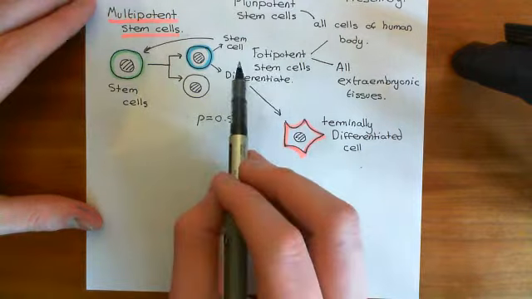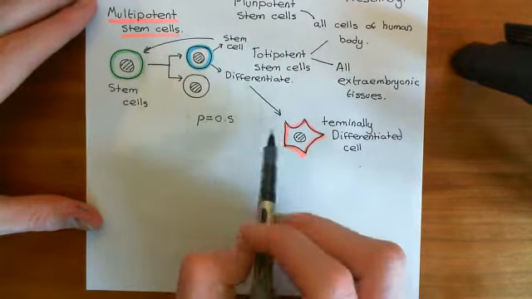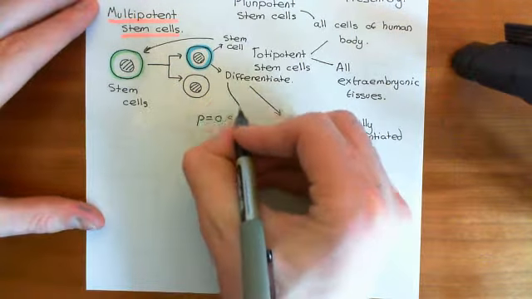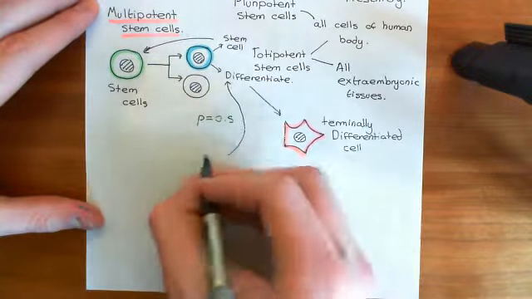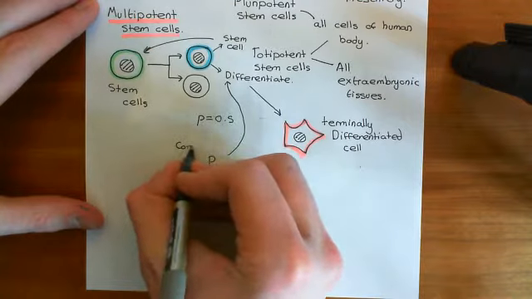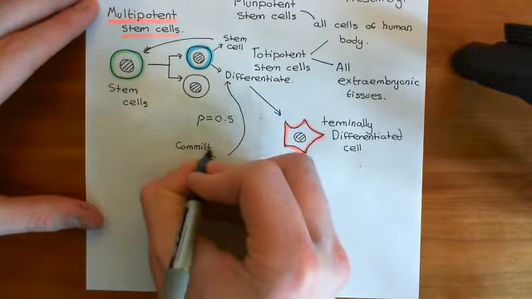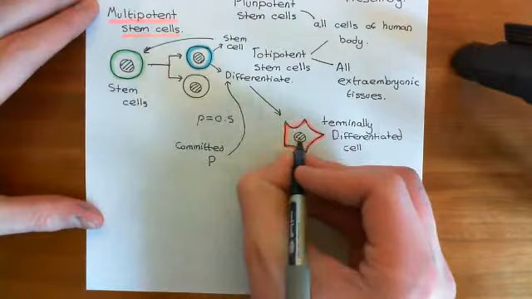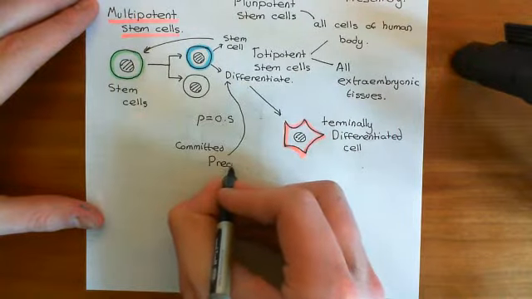However, once you have made the decision that you are going to differentiate, you are then committed to it. You can't turn around, and you are therefore known as a committed precursor.